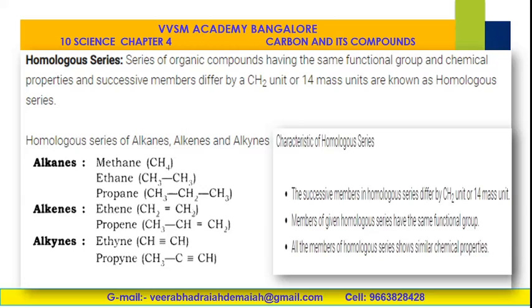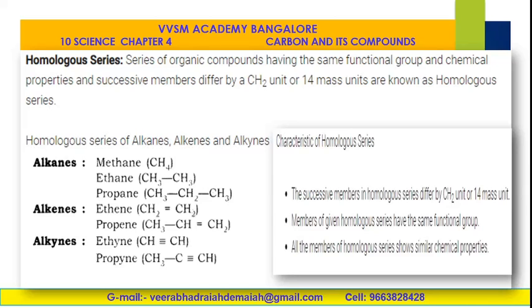Now, coming to another aspect, the homologous series. What is meant by homologous? You know, my dears, homo means same, belongs to the same family, belongs to the same category. A series of organic compounds having the same functional group and chemical properties, and whose successive members differ by a CH2 unit of 14 mass units, is known as a homologous series. Homologous series of alkanes, alkenes and alkynes.